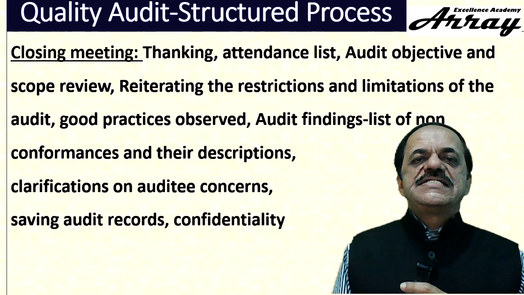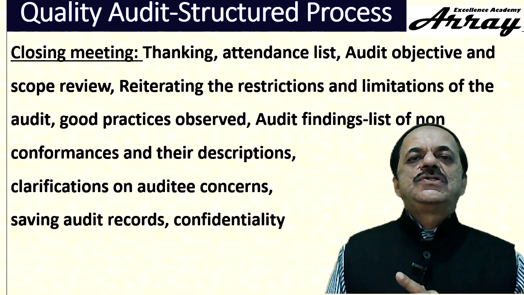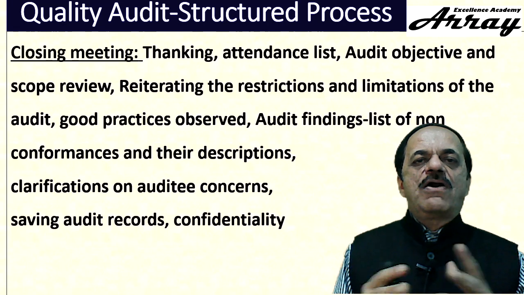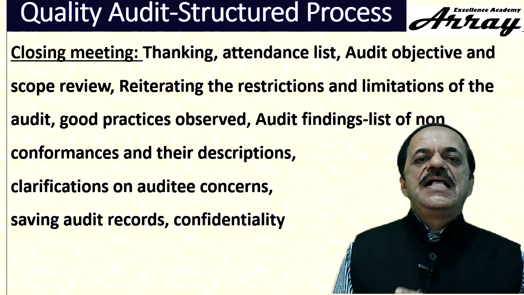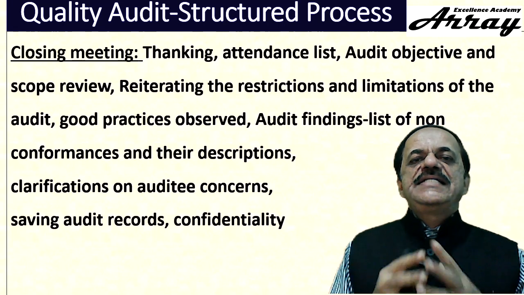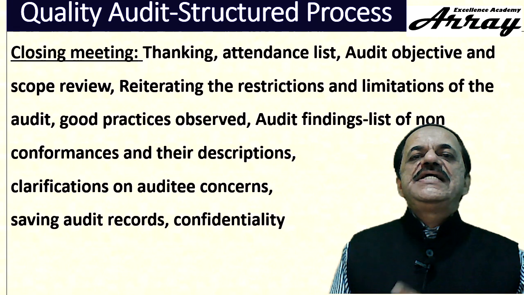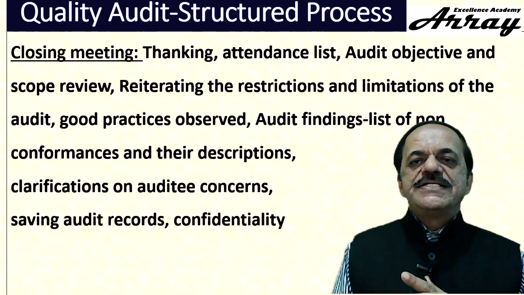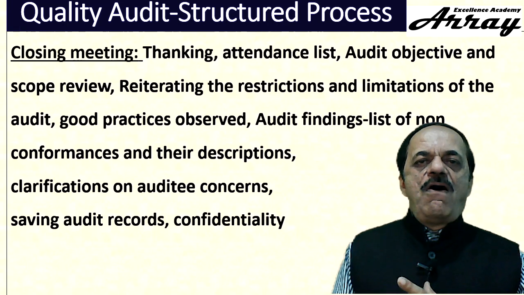During the closing meeting, the auditor starts speaking with thanksgiving to the auditee organization for all the difficulties and hospitality they have entertained. Again, the attendance list is captured. The audit objective is reiterated by the auditors, and the scope also is reread for confirmation.